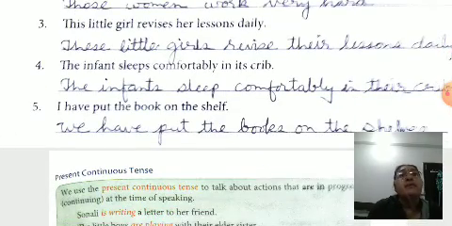The infant sleeps comfortably in its crib. The infants sleep comfortably in their cribs. I have put the book on the shelf. We have put the books on the shelves.